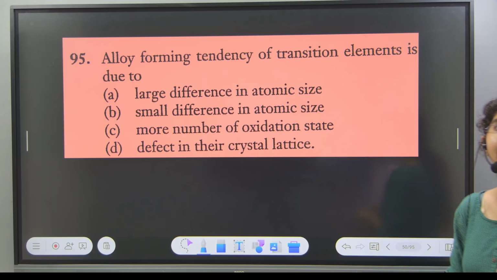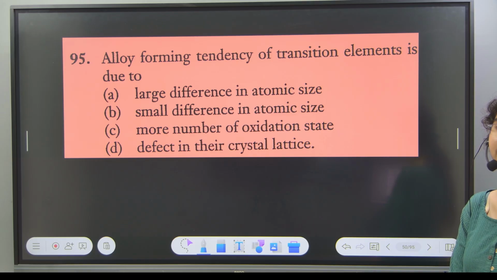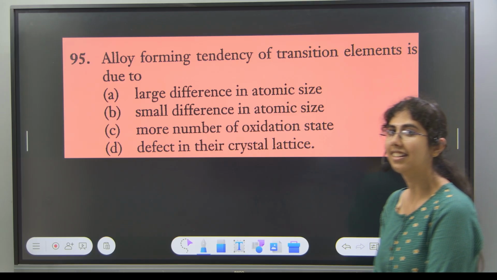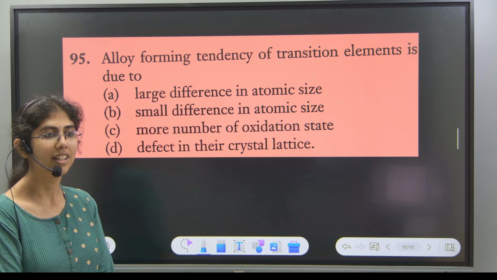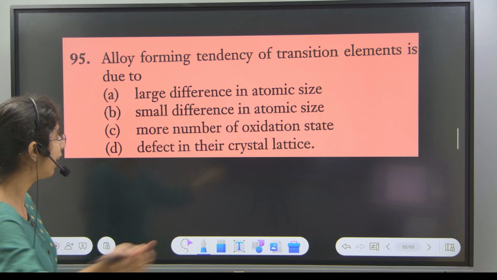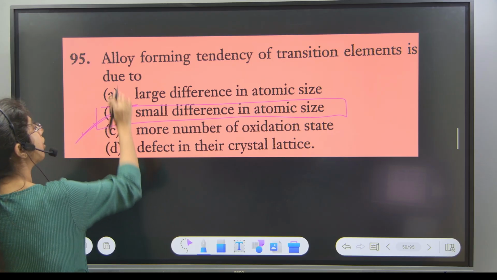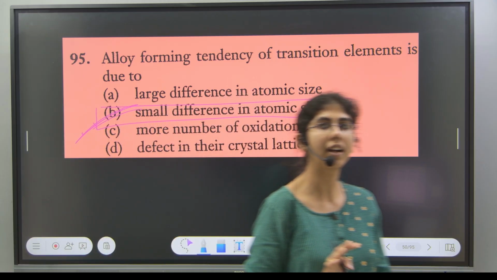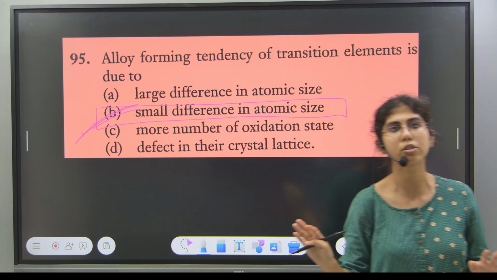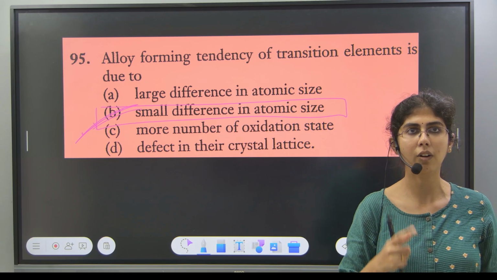Yes, this one, option B. The poll result also says so. Very good. Small difference in atomic size is the reason for them acting as an alloy. So now you are sure about the alloy concept and interstitial compounds concept. Next class we shall discuss more about transition elements.